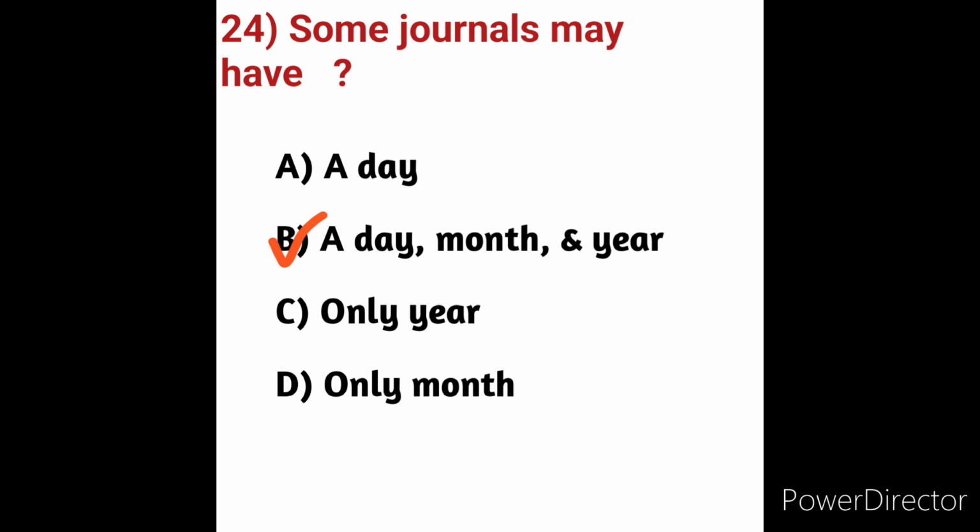So here the journal has to mention a day, month and year. So here in these options, option B is the correct answer. Next we will move on to question number 25.